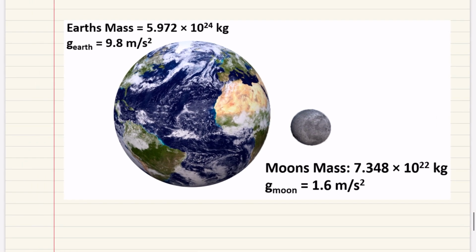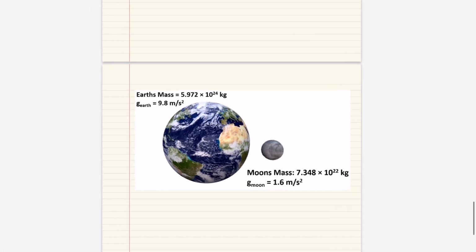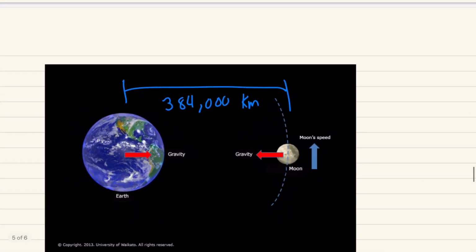Here's a couple of constants that you might want to keep in mind. Earth's mass and the gravity at its surface, as well as the moon's mass and the gravity at its surface. Take note of these values. And also you might want to take note of the distance between the Earth and the moon. This will be helpful in some of the practice problems that we're doing.